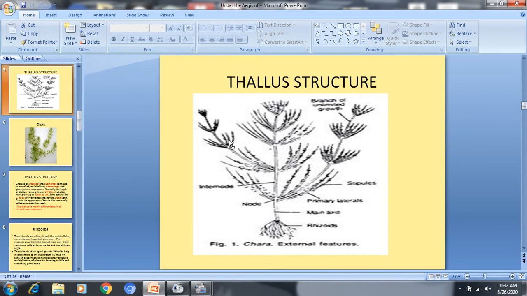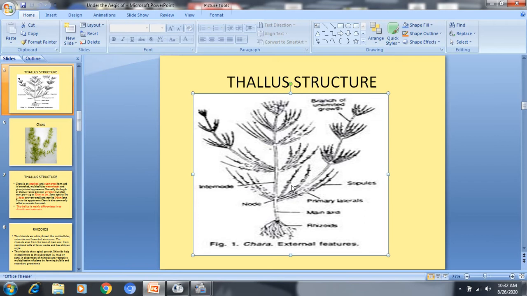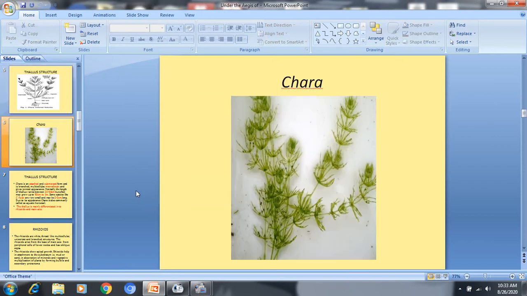This is also a long branch, and on the main axis and the long branch there are whorled branches also, which are short in length. So these are the short laterals or the branches of limited growth. And this is the collective picture of the collected sample of the Chara thallus.